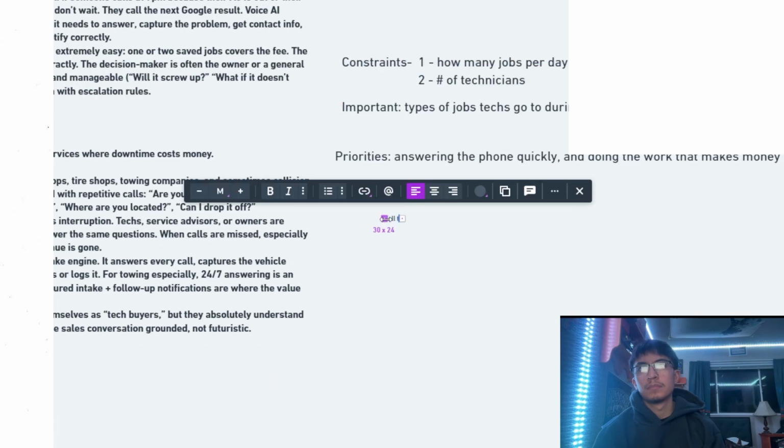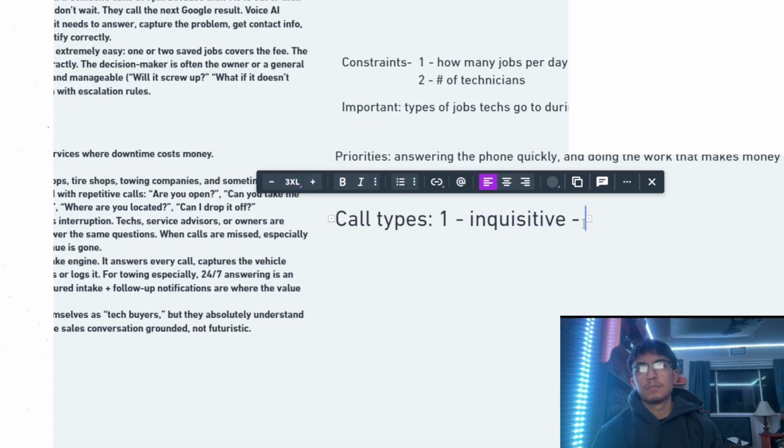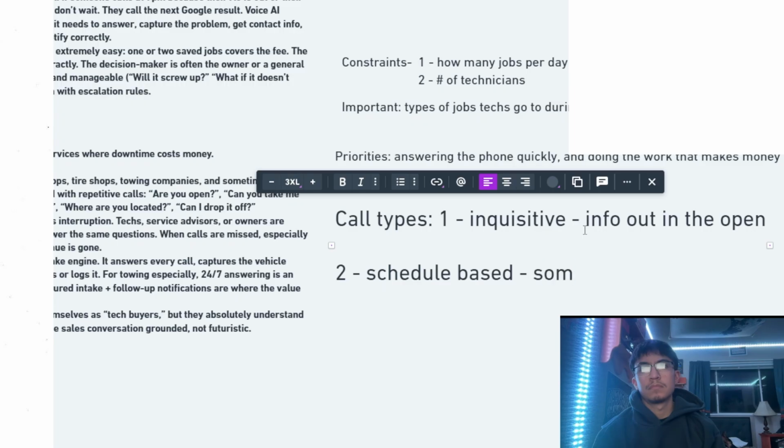So call types: one, inquisitive, is info out in the open. They could probably get this without having to talk to somebody. Two, schedule based, someone with access to the schedule. And three, emergencies, which need to be done ASAP.